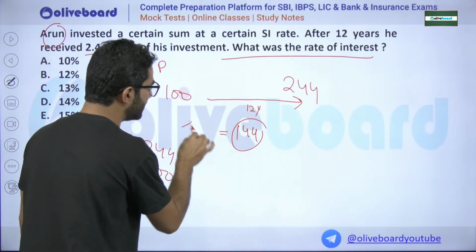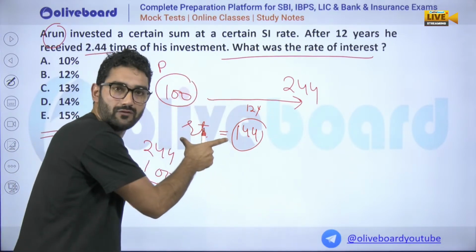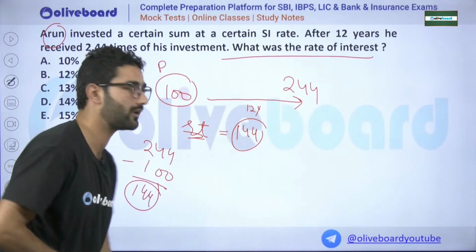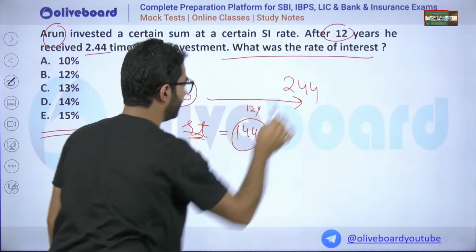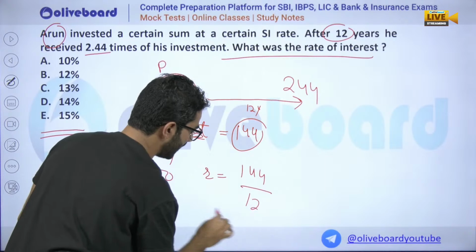Sir, this is nothing but RT, na? Whenever I assume principal as 100, we calculate RT, the simple interest. That is 144. Time is given as 12 years. So R will be 144, T divided by 2. How much will it be?